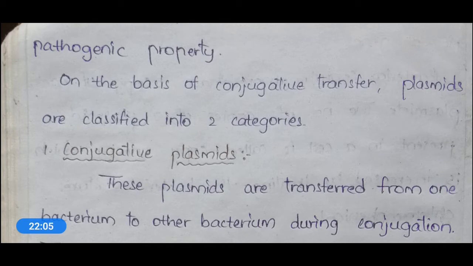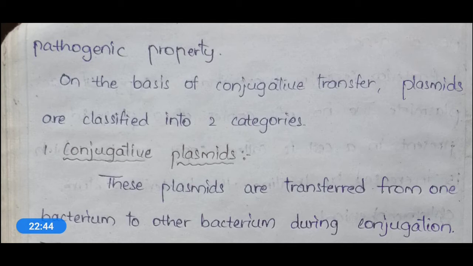Conjugative plasmids are transferred from one bacterium to another bacterium during the process of conjugation. This conjugation process is nothing but a type of reproductive process in bacteria. So during bacterial reproduction, the plasmid will be transferred from the first bacterium to the second bacterium.